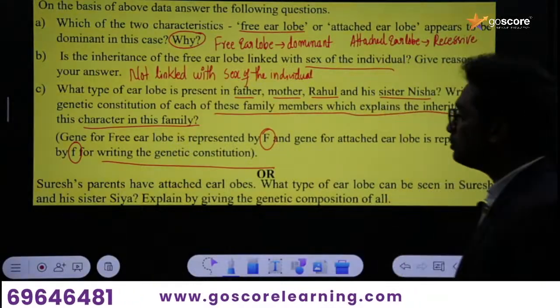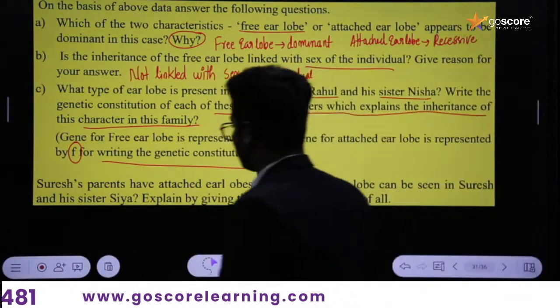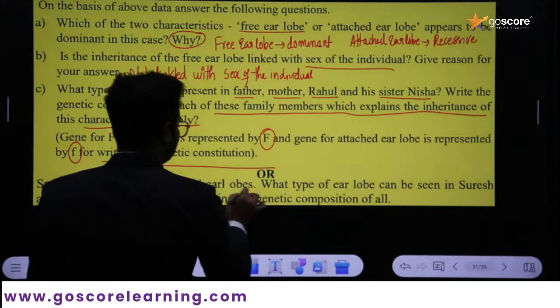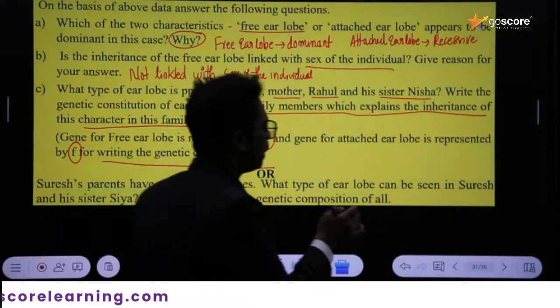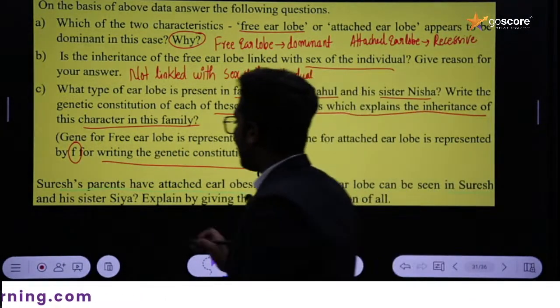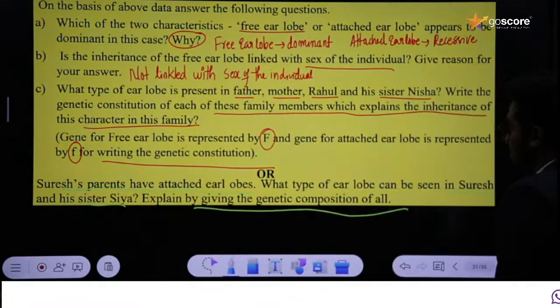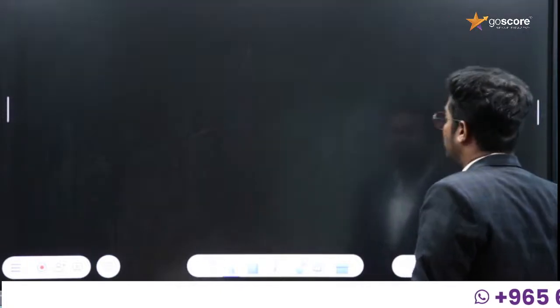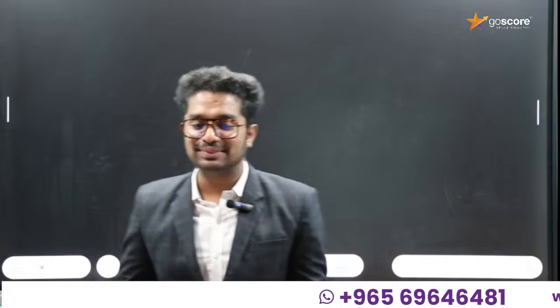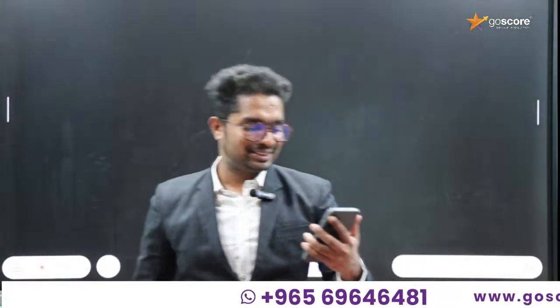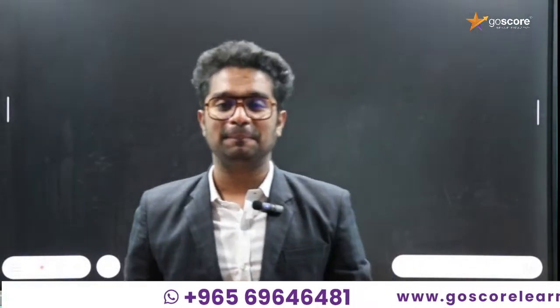Suresh's parents have attached ear lobes. What type of ear lobes can be seen in Suresh and his sister Sia? Explain by giving the genetic composition. Now if they are asking about the genetic composition, we can do it because we know how to do it. Just discuss it. Tell me the answer. Do you have any idea?